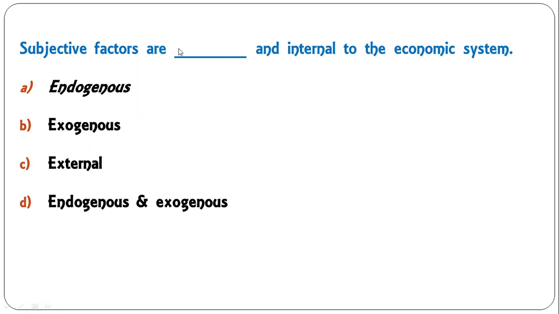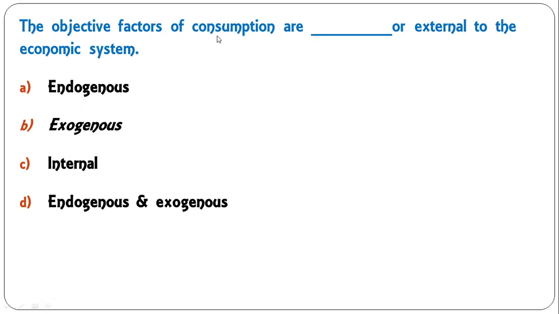Subjective factors are dash and internal to the economic system. So a subjective factor, dear student, is endogenous, internal to the economic system. So A is the correct answer here. It's not exogenous, it's not external, it's not both, it is endogenous. Next question: the objective factors of consumption are dash. As I told you, subjective factors are endogenous and the objective factors are exogenous or external to the economic system. So here B is the correct answer, dear students.